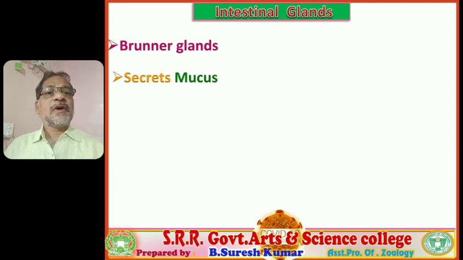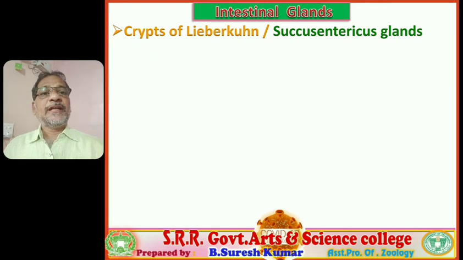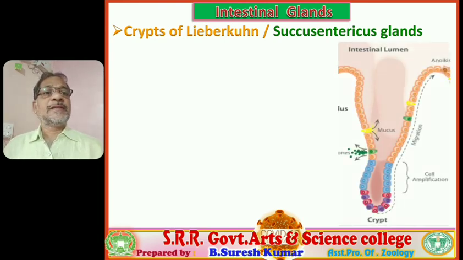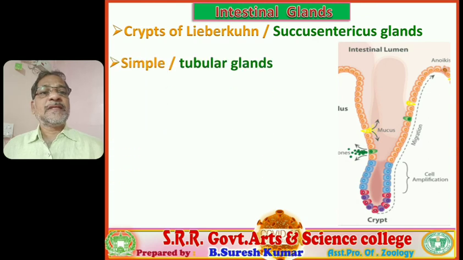Right. Next, the Brunner's gland. Brunner's glands are present in the submucosa of the duodenum. Already we learned, they secrete mucus. Alert. Right. Next, another variant, crypts of Lieberkuhn, also called succus entericus glands. You observe this visual, produced by invagination of the mucosa layer of the small intestine, present in between the villi. So they are also tubular flask glands like gastric glands.